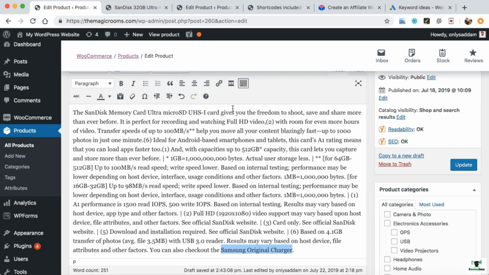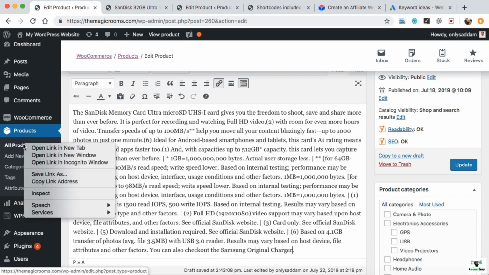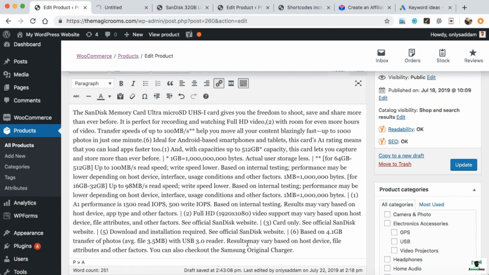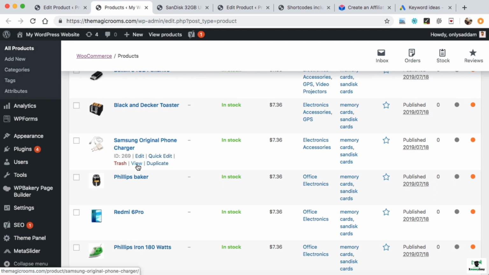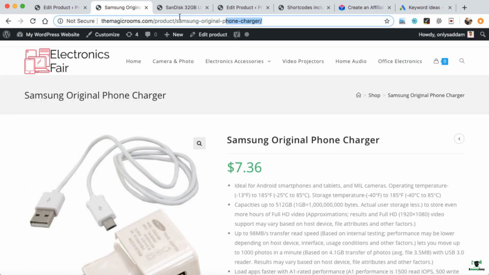Once you highlight it, then click on this insert or edit link. So it will show you this box. Now we need to put the link of the charger product in this box. So let's go to the product. I'm just opening it in a new tab so that we can get the exact charger product link. So it is opened in the new tab. Alright, this is the charger. Just click on view, and from here we can get the page URL. So this is the URL.